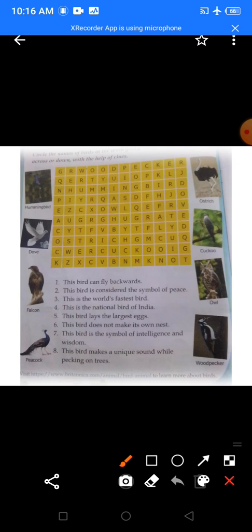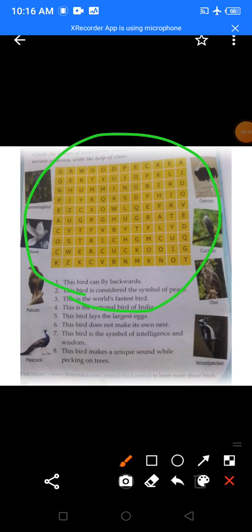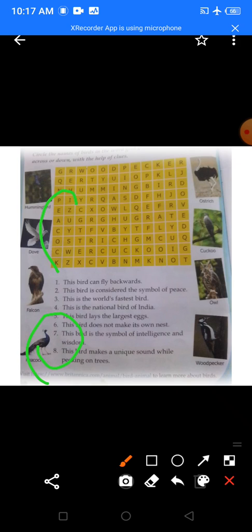Yes. So, what will you do? You will find peacock in the grid. So, try finding peacock in the grid. I hope you all will be able to find, because you all children are very smart. So, let's see. Can you find peacock? Not on the picture, but on the grid here. This is the peacock.